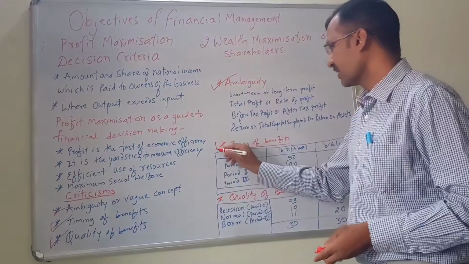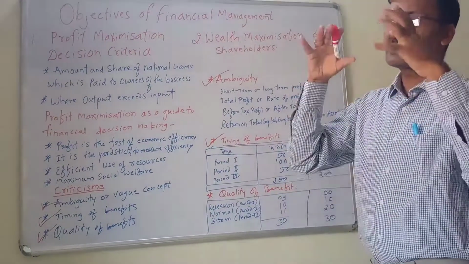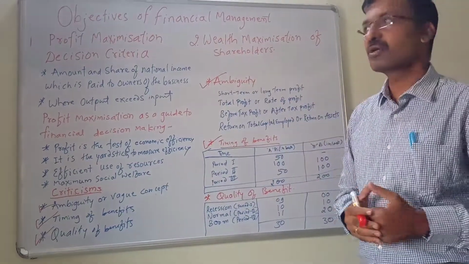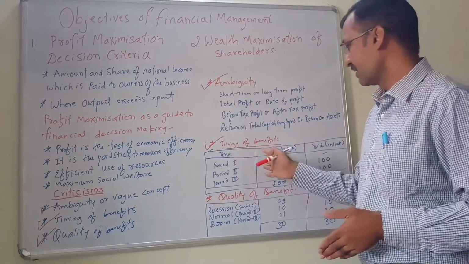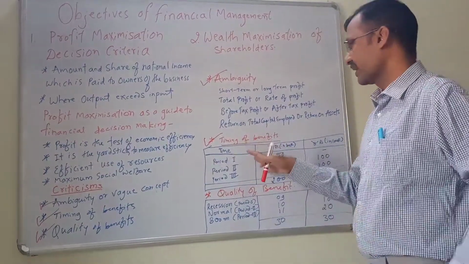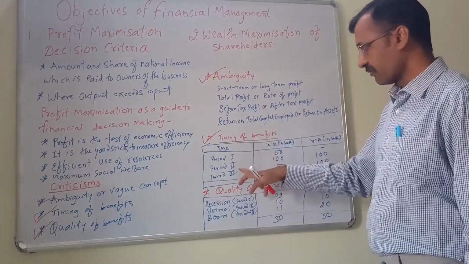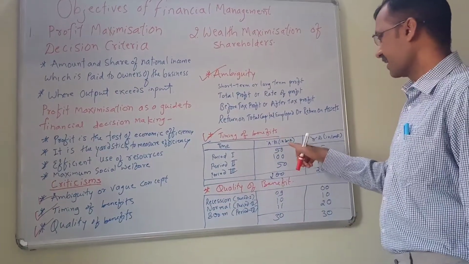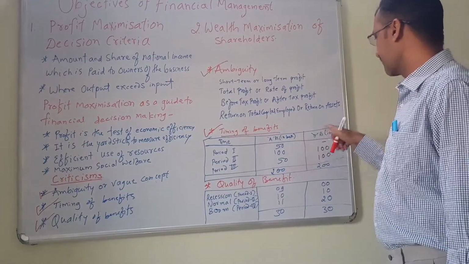Second, it does not take into account the timing of benefits. The timing of benefits is very important in business. I will give an example that will explain this. I have taken here 3 columns. First one is the time: period 1, period 2, period 3. Second, proposal A, amount in lakhs.